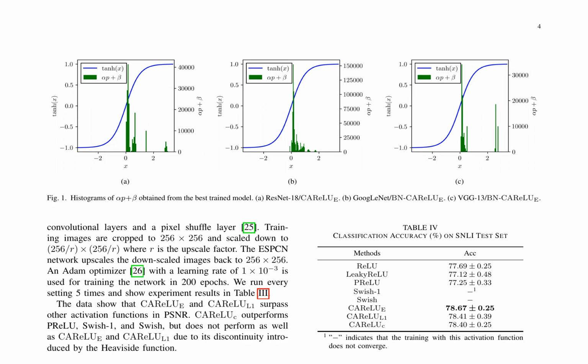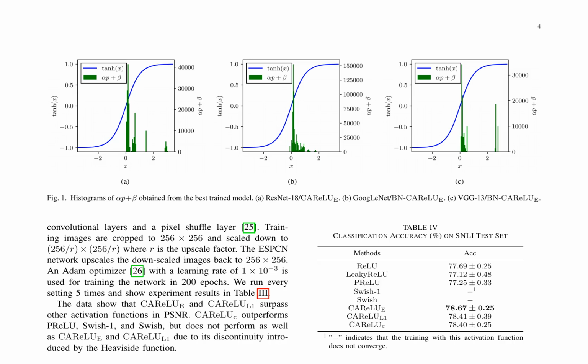In the BSD300 experiment, CAReLU_E and CAReLU_L1 outperform other activation functions in terms of PSNR. CAReLU_C also performs well but is outperformed by CAReLU_E and CAReLU_L1 due to the discontinuity introduced by the Heaviside function.